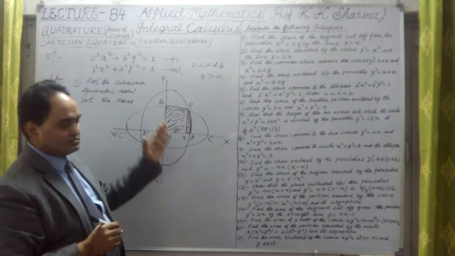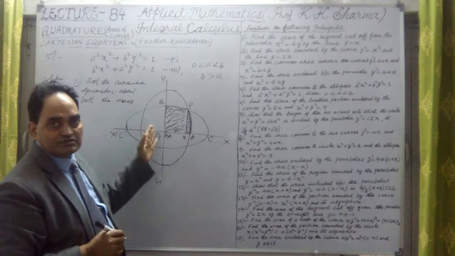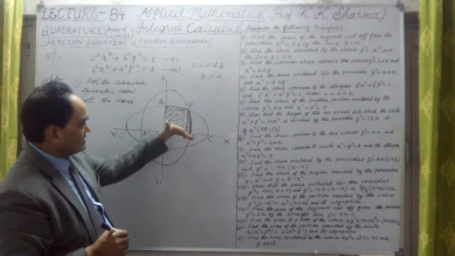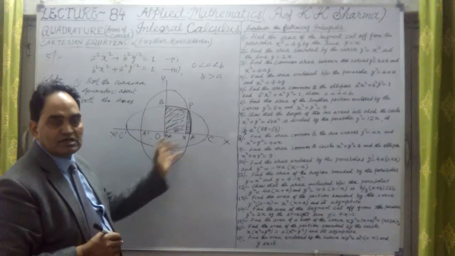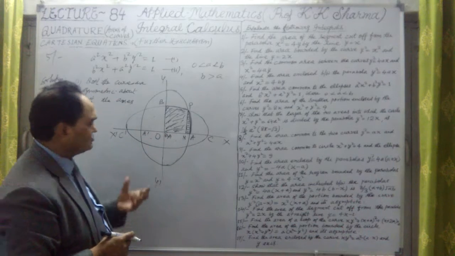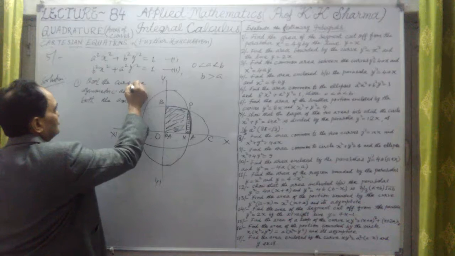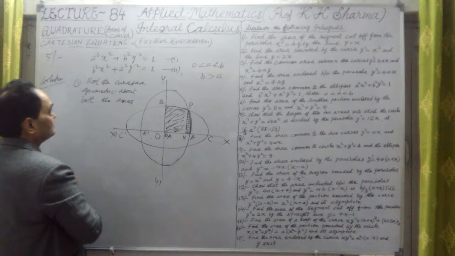We have seen here the second curve and the first curve, both are symmetric to the x-axis. This is the x-axis and y-axis. They have a similar shape on both sides of the y-axis as well as on the x-axis. So both the curves are symmetric about both the x-axis and y-axis.